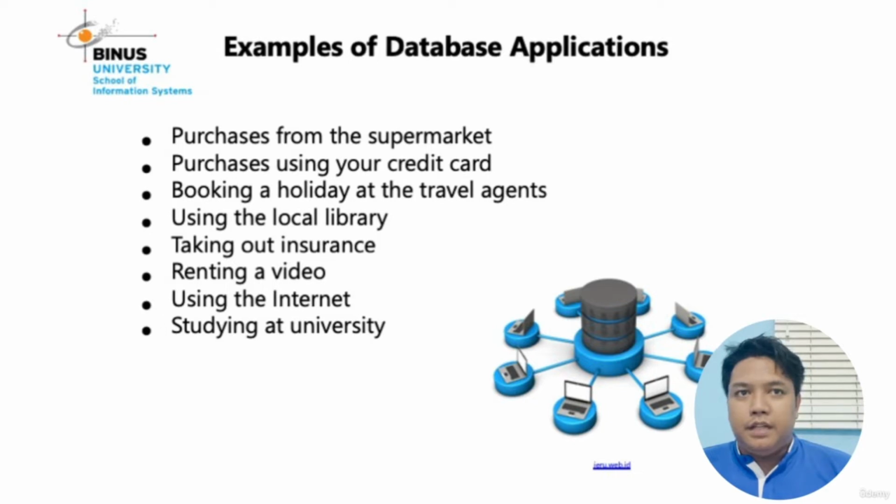Other examples such as when you want to book a ticket and travel, in applications like Traveloka, Agoda, and many other applications that help you in preparing your vacation. Then all data about your vacation history will be saved in the database. In some cases, the travel agent uses your data for marketing purposes or to give special offers to you about hotels, tickets, and travel experiences based on your data in the database.